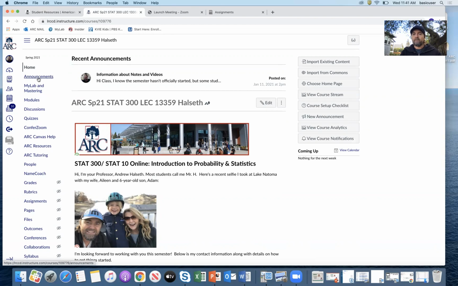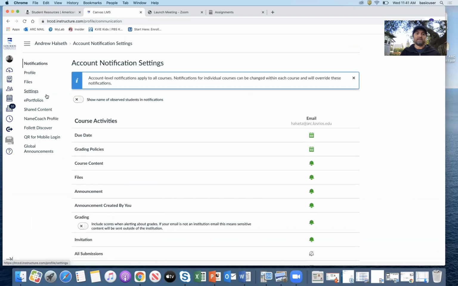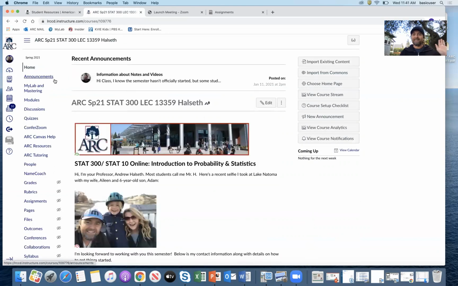If you want an email reminder that I posted a new announcement, make sure in your account settings, if you click on that little circle for your account, you'll see notifications. If I click on notifications, I can make sure that I'm getting email notifications. Here it's under announcements. You'll be notified immediately by email if I post a new announcement. You can set that how you want it, so that you're staying up to date with the class.